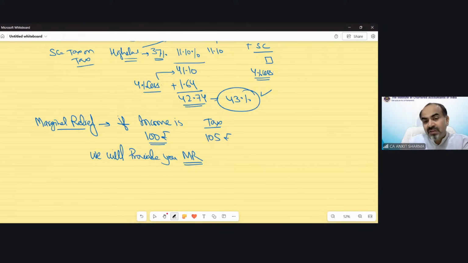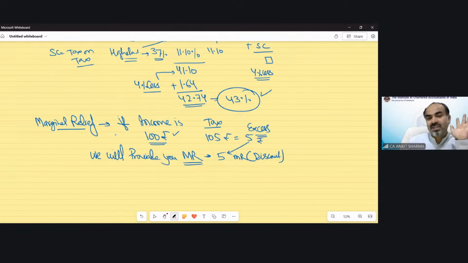And how much marginal relief will you get? Income is 100. The name of the act is income tax. That is tax upon your income. And what if your income is low and your tax is more than your income? In that case, whatever is the excess tax, say 5 rupees, this 5 rupees would be your marginal relief. So marginal relief is a kind of discount. We will not charge 5 rupees extra from you. In that case, we will provide you a discount of 5 rupees and your tax would remain 100 rupees.